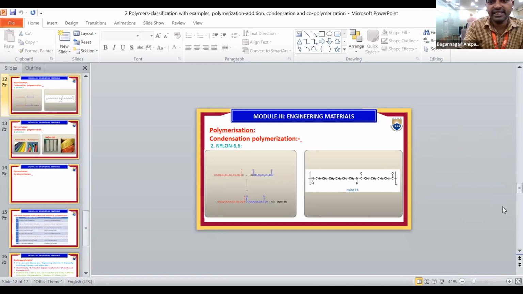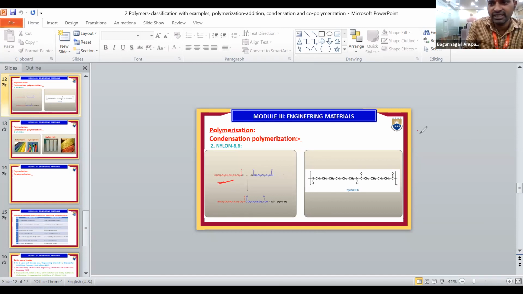Now the next one is condensation polymerization. So this condensation polymerization is showing nylon 66. Yes, sir, showing. Okay, right.